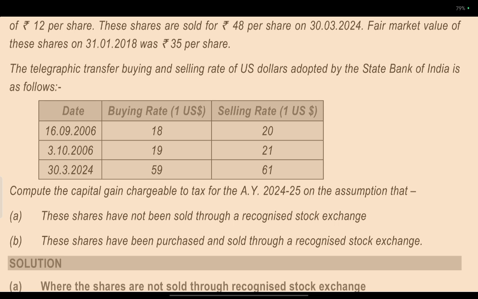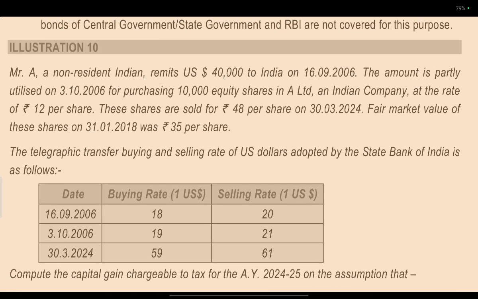Assumption: first, the shares are not sold through a recognized stock exchange; second, the shares are purchased and sold through a recognized stock exchange. So 10,000 equity shares at 12 is 1,20,000. It is sold for 10,000 into 48, which is 4,80,000.